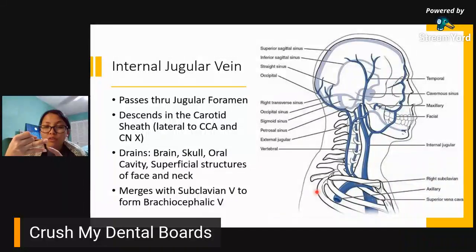So you have your artery side, internal carotid, common carotid. Your vein side, you have your internal jugular vein. And then cranial nerve side, cranial nerve 10, your vagus nerve. Okay? Plus your deep cervical nodes and your sympathetic trunk. Those are the contents of your carotid sheath. Okay?